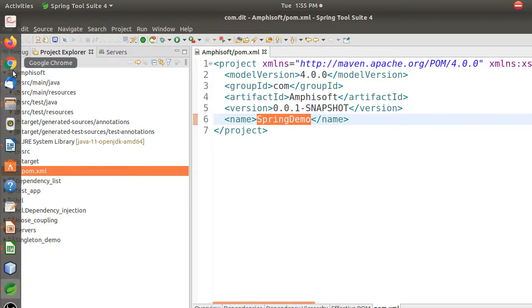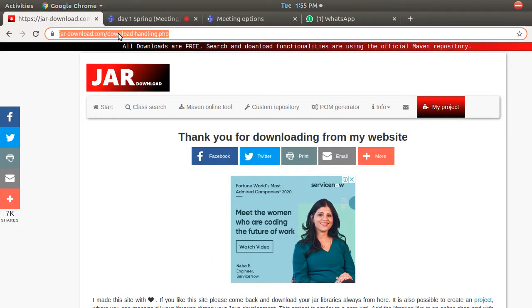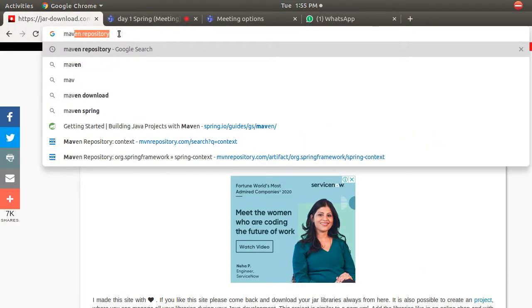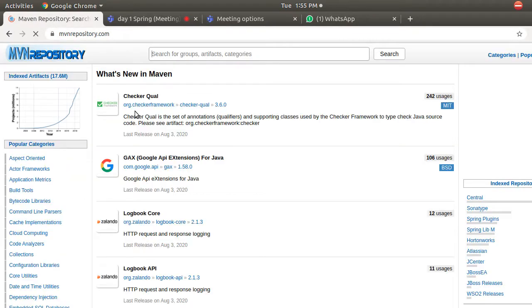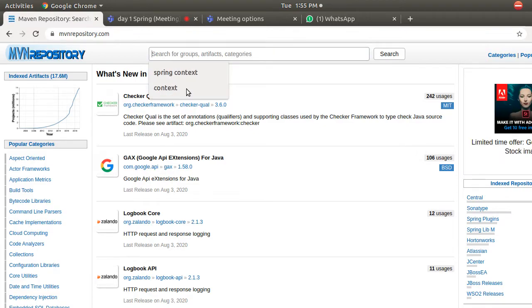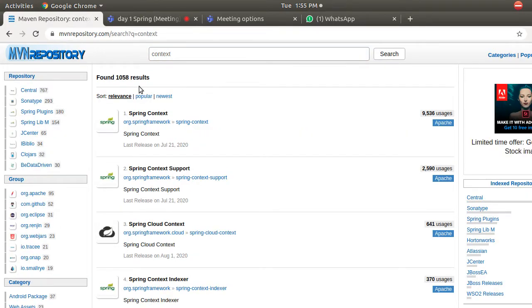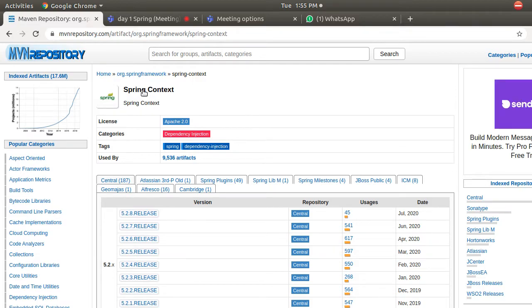So what I will do, I'll go to my browser and type Maven repository, and I'll go to Maven repository. Here I'll type context. Just type context or Spring context or anything you can type and search, and it will give you the first result, that is Spring context. So just click on it. Here it says, hey, what are the dependencies? Why should I go for Spring context, right? Spring context provides dependency injection. It is in the category for dependency injection.